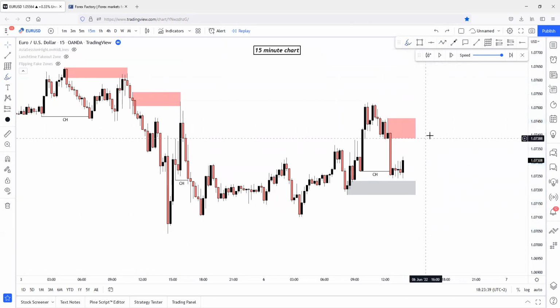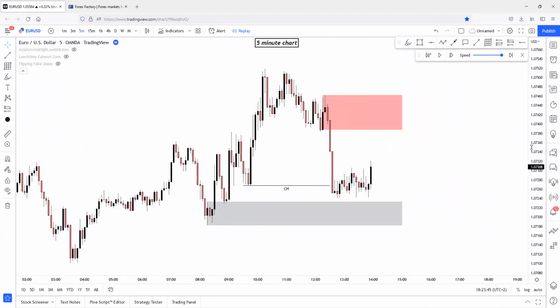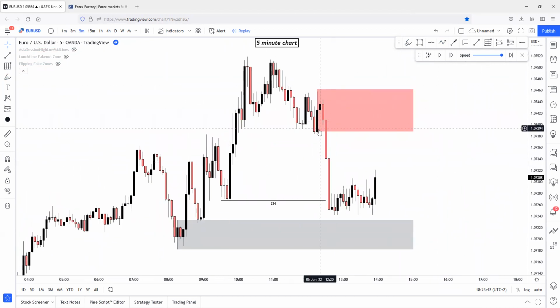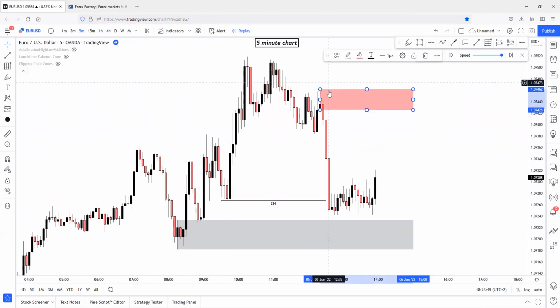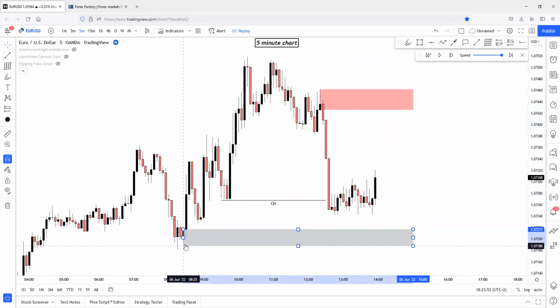Okay, switching to the 5-minute chart. What can we see on the 5-minute? Basically the same. The only difference is that we can refine this 15-minute zone for this 5-minute zone down here. Okay, so these are the possible scenarios for the 5-minute chart.